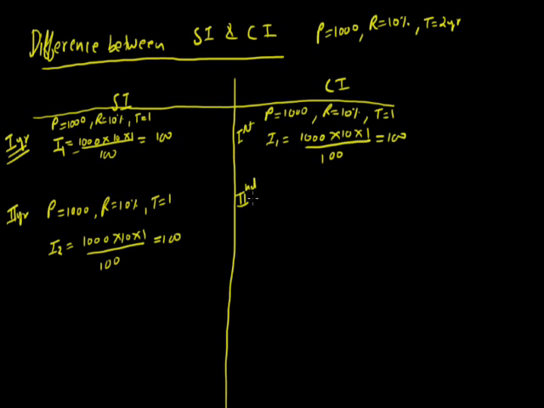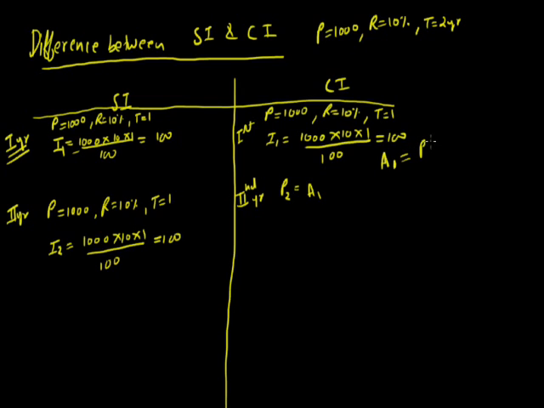In the second year, the principal for the second year is the amount of the first year. In the case of compound interest, the amount of the first year, that is A1, is the principal for the second year. So what is the amount for the first year?